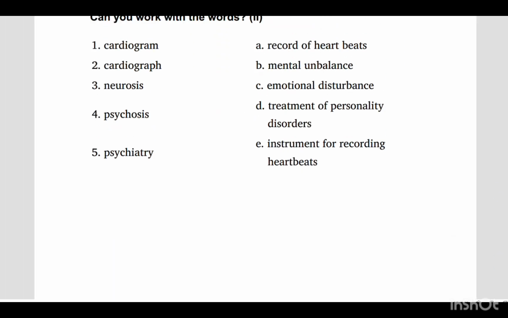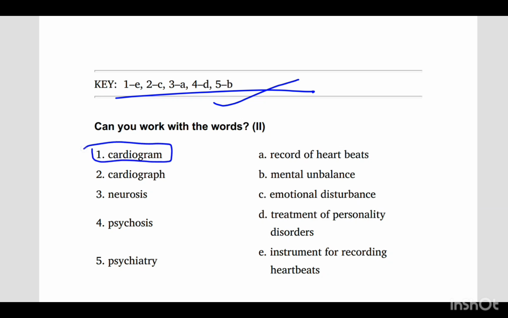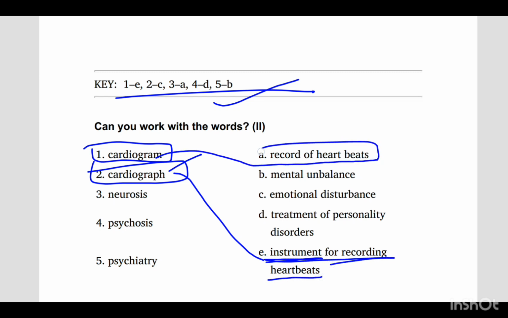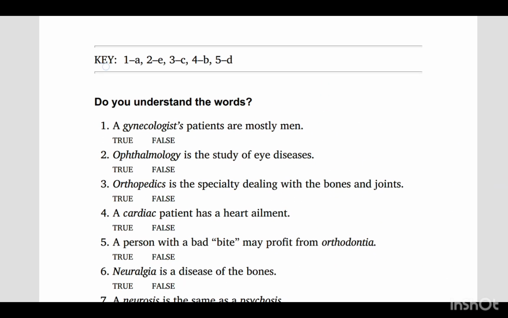Moving on to the next exercise, you can check the answers right here. Next we have cardiogram and cardiograph. These two words may sound similar but are different. Cardiograph is the instrument for recording heartbeat and cardiogram is the record of heartbeat. So I hope it's clear. Next we have neurosis, psychosis and psychiatry. Psychiatry is the treatment, it's not the disease. Treatment of personality disorder. Psychosis is mental imbalance and neurosis is emotional disturbance. You can check the answers right here.